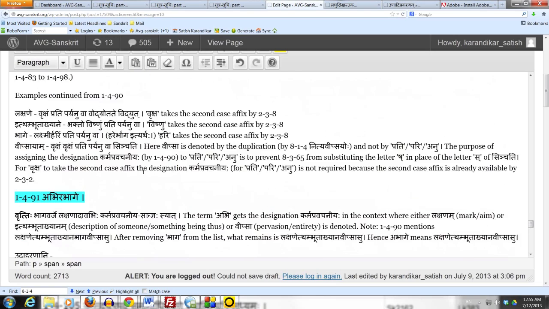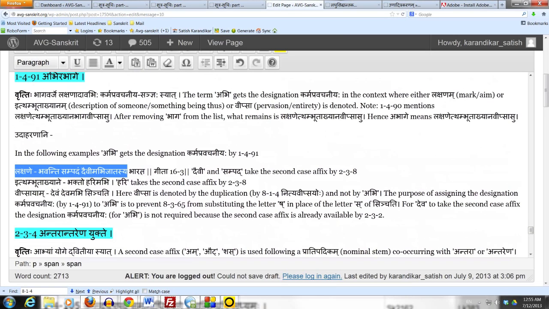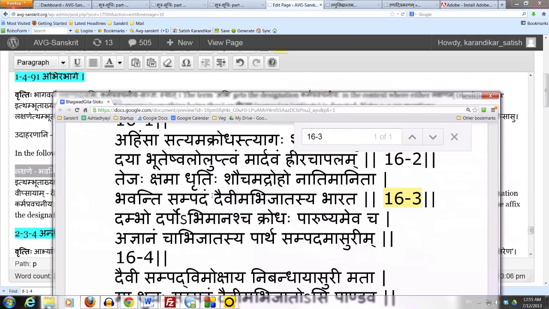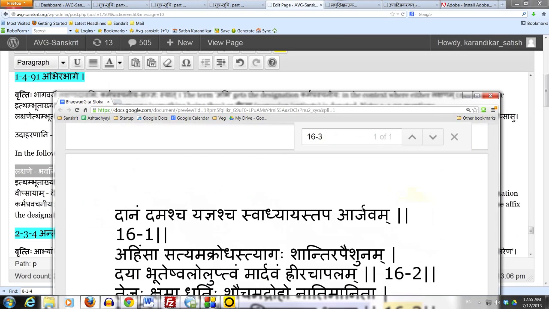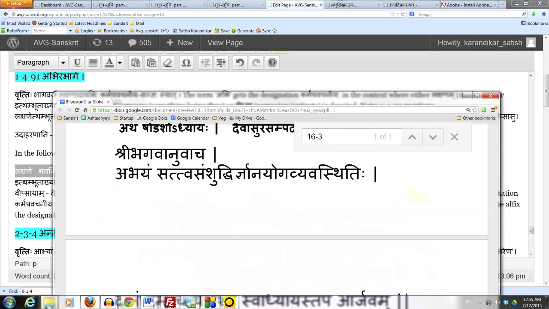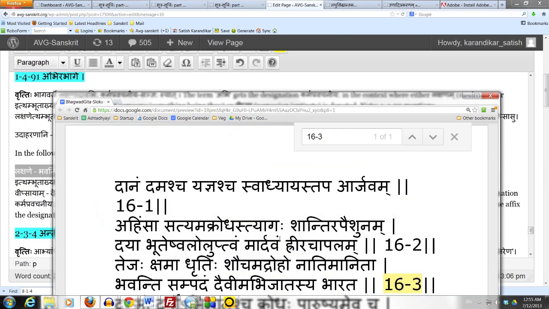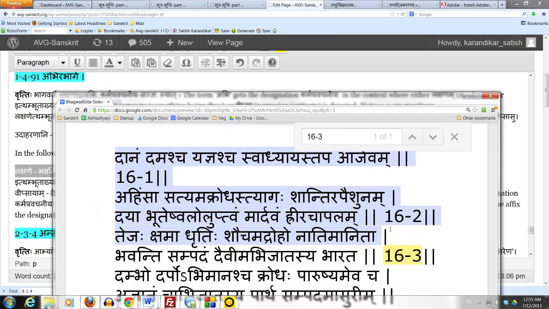Now in the first example for Lakshane, there is a good verse in the Gita, verse 3, chapter 16. Bhavanti Sampadam Daivim Abhijatasya Bharata. The first 2.5 verses of chapter 16 of Gita list a set of qualities, Sadgunanam Suchi. It's a list of qualities possessed by one who is born with a divine disposition. So the second line of verse 3 says Bhavanti Sampadam Daivim Abhijatasya Bharata. Now, Sampad is qualified by Daivi, and both of them have taken the second case affix. The reason for that is that they're connecting with Abhi, which is used here as a Karma Pravachaniya.